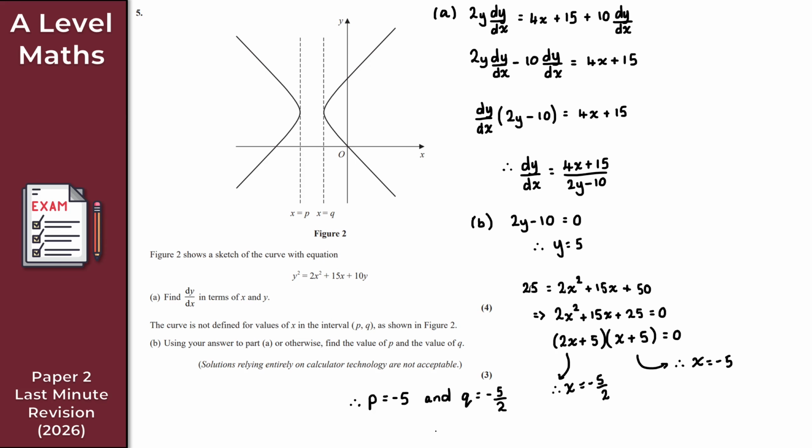So hopefully, part A was pretty standard. That shouldn't really be causing any issues. Part B is a little bit more abstract. Maybe you haven't seen an example such as this before, but now that you've seen it, hopefully it's not too bad, right? So there we go then. That gives us the solution here to question 5.